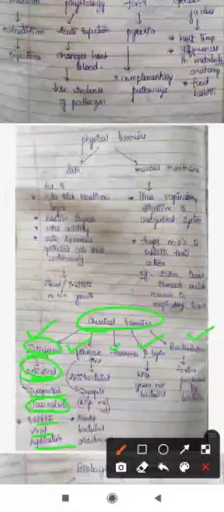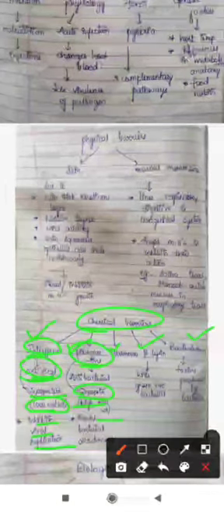Interferons inhibit viral replication, thus it stops the growth of viral particles, so it acts as an antiviral compound. Okay, and next coming to the fibronectin.